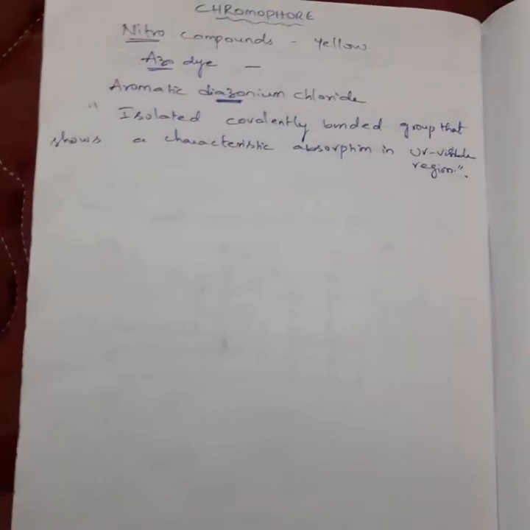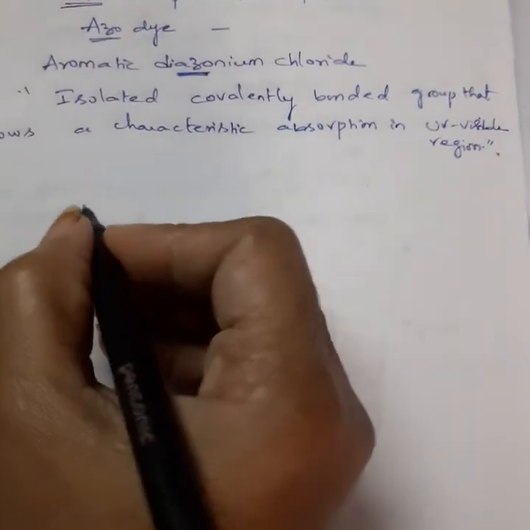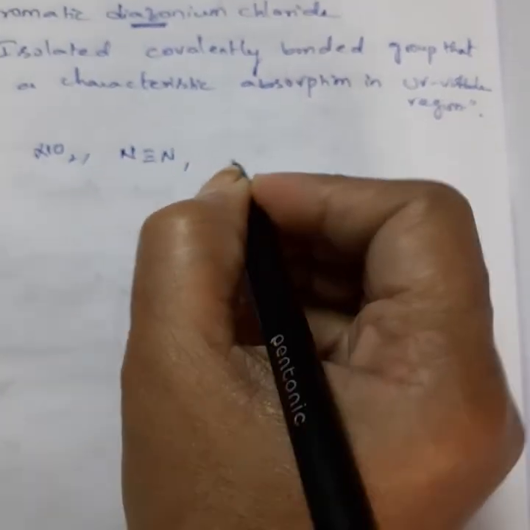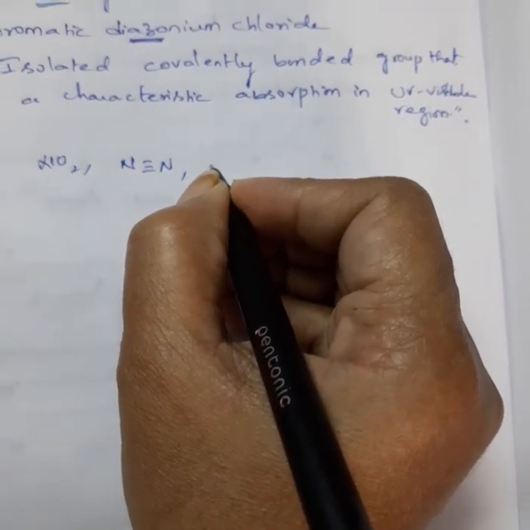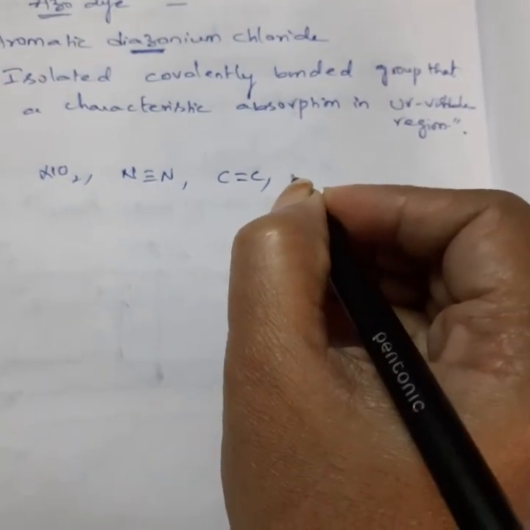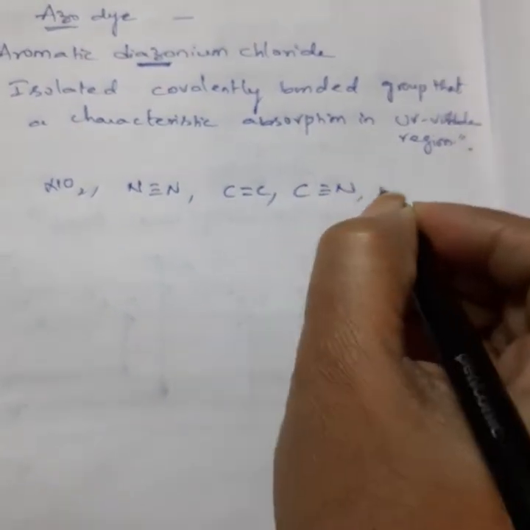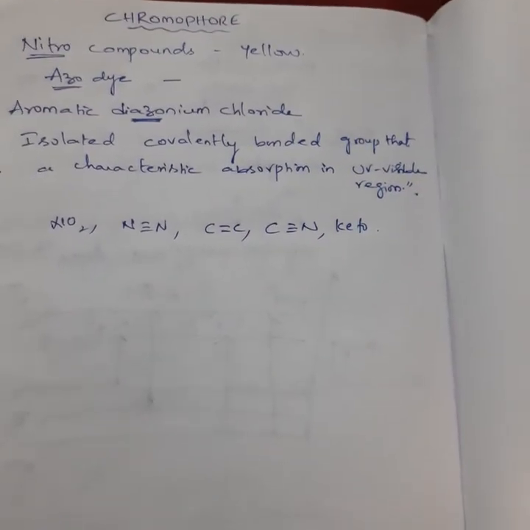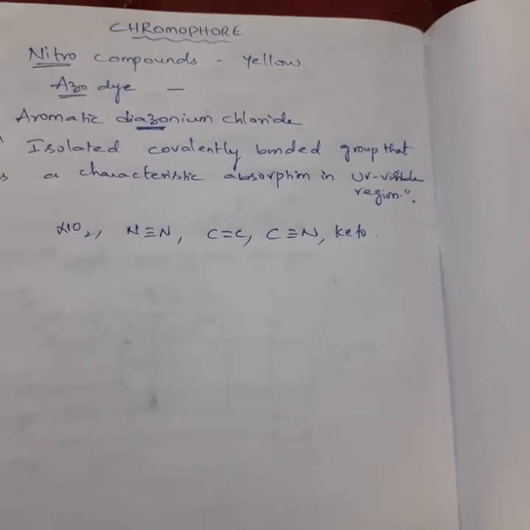Chromophore. Okay. So generally chromophore examples are what? NO2, azo group. And what are the other examples? C double bond C, or C triple bond N, or keto group. These all will come under the examples of this chromophore.